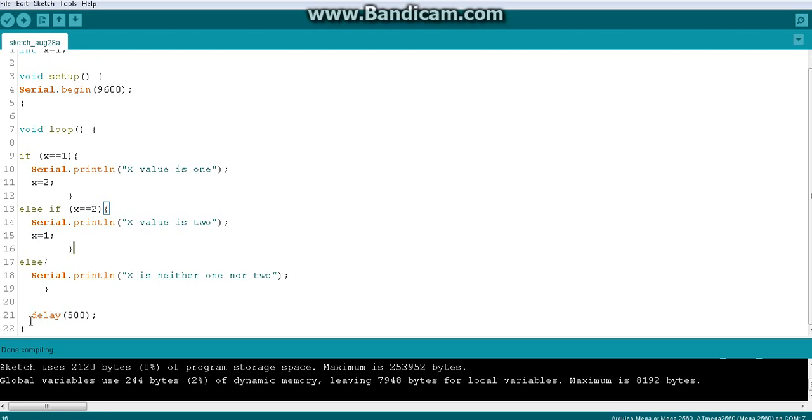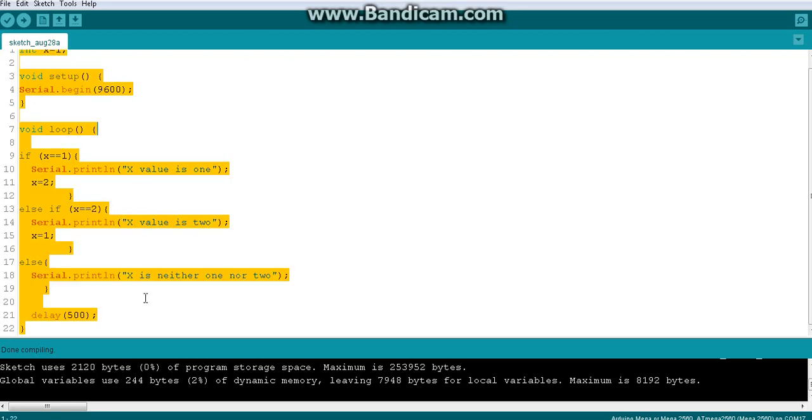Anyway, this delay will happen, so don't worry, because it is outside of this if else chain. Whichever of 1 or 2 is true, the delay is going to come, and whatever is skipped, the delay will be there. Between each and every print you will have a 500 millisecond delay, so you can note the change.